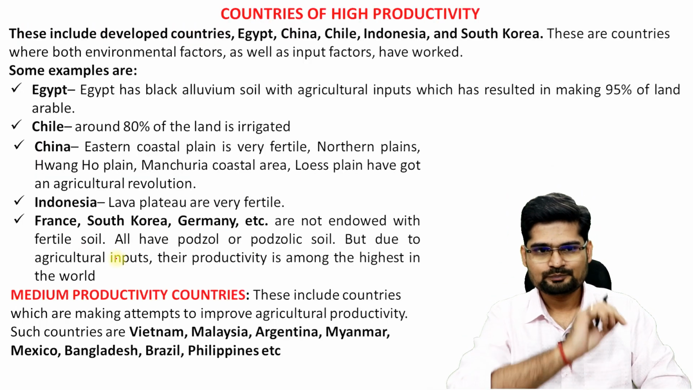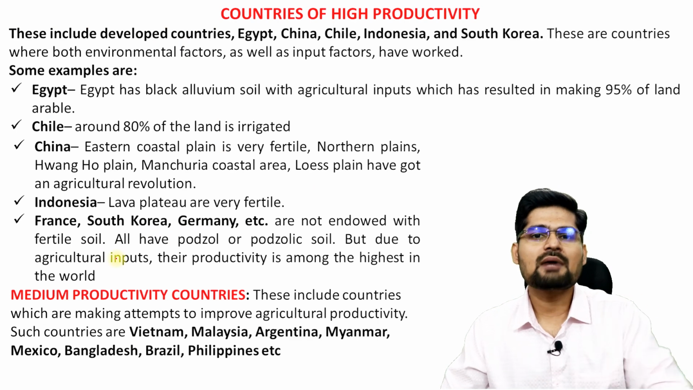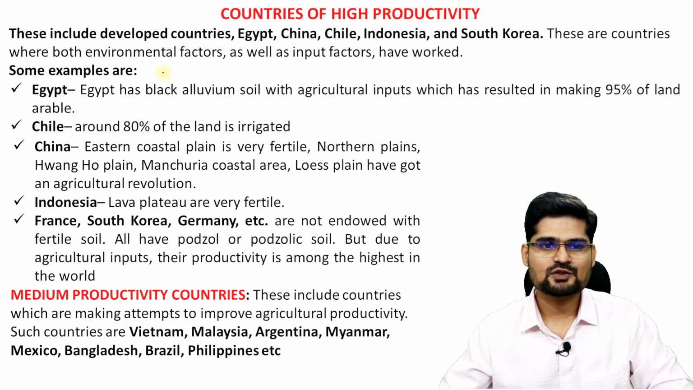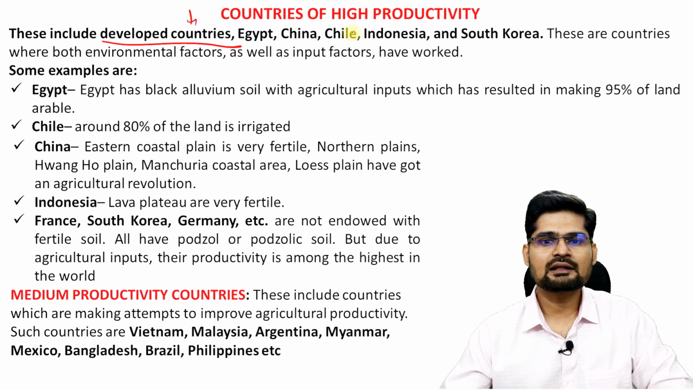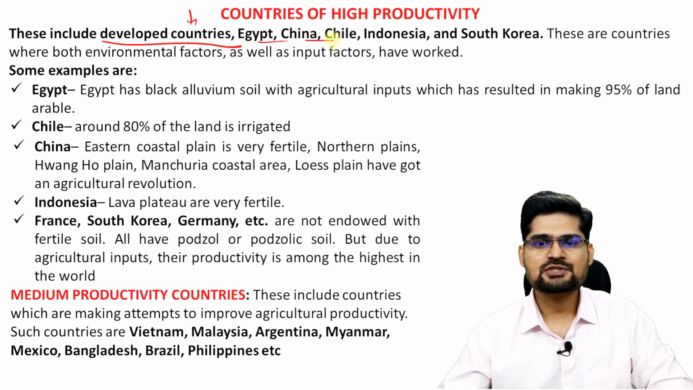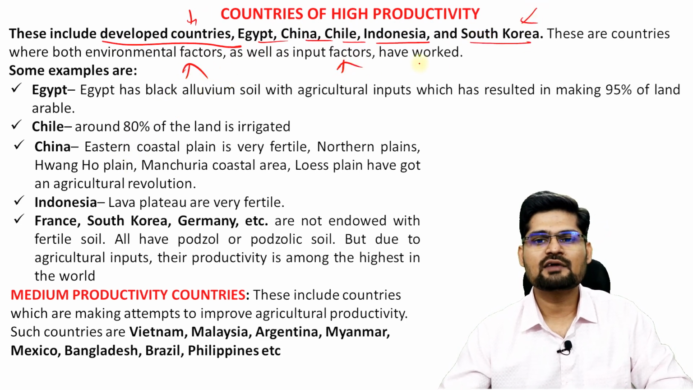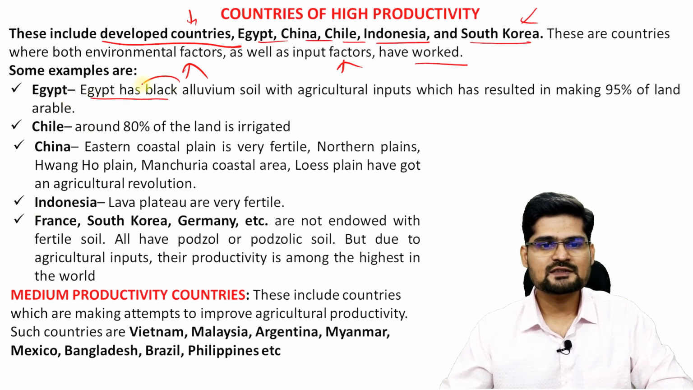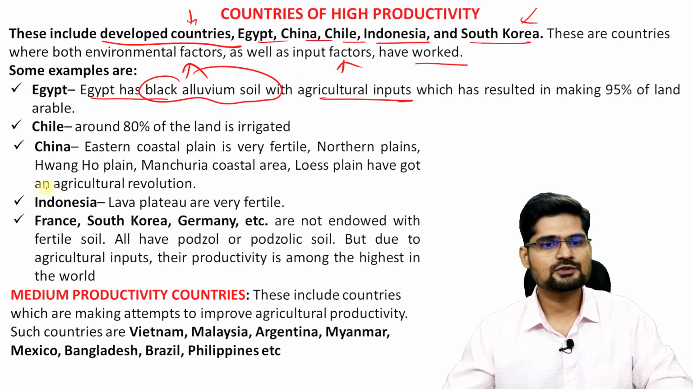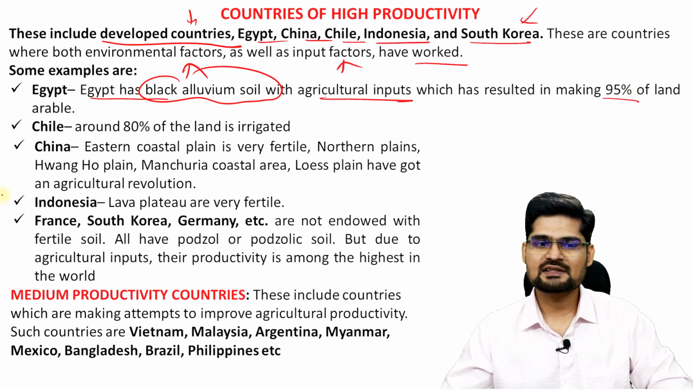Right? Now, look into the world map, the countries of high productivity. So what you find, the developed countries mostly. Then you find some other countries like Egypt, China, Chile, Indonesia, and South Korea, which are countries where both environmental factors as well as input factors have worked out. Right? And an example in Egypt is the black alluvium soil and agricultural inputs together. They have made 95% of the land arable because of this.